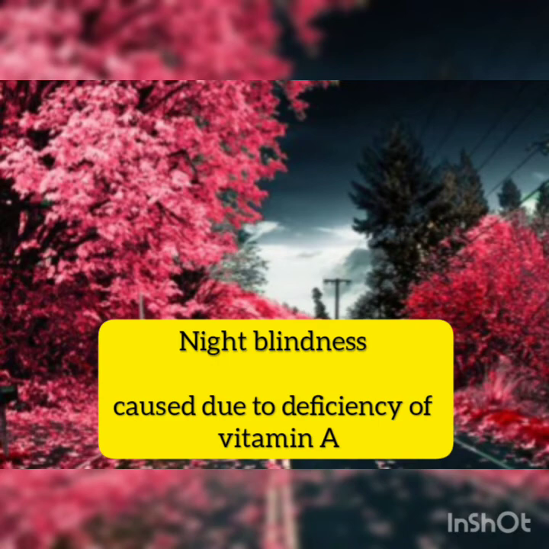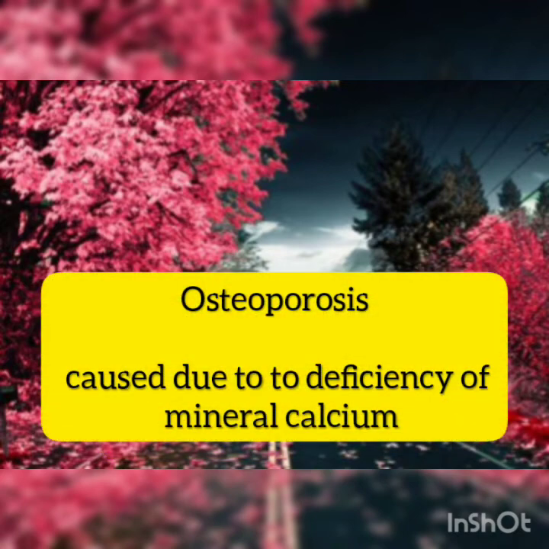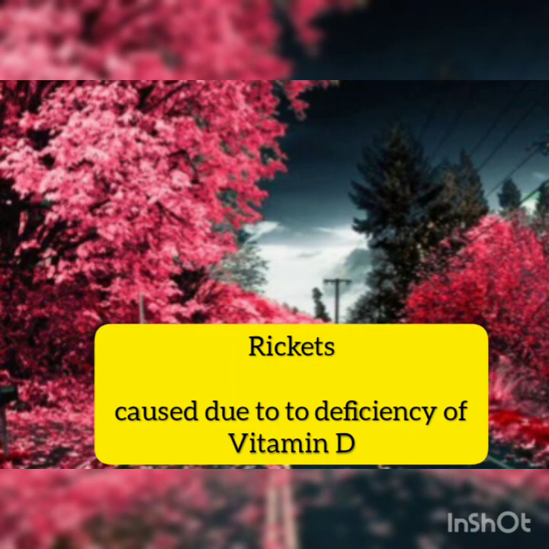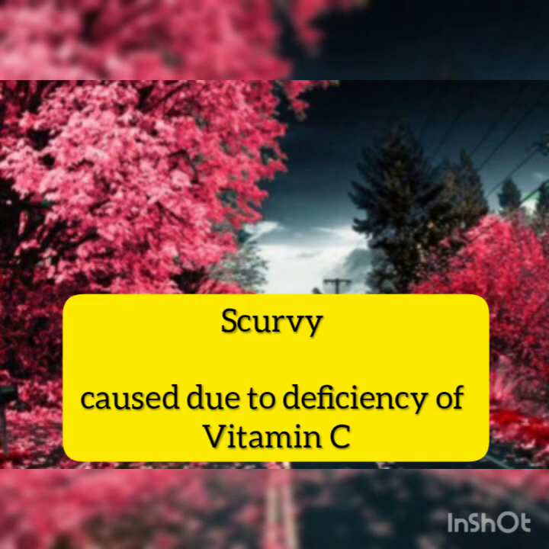Night blindness is caused due to deficiency of vitamin A. Osteoporosis is caused due to deficiency of the mineral calcium. Rickets is caused due to deficiency of vitamin D. Now, scurvy, deficiency of vitamin C.